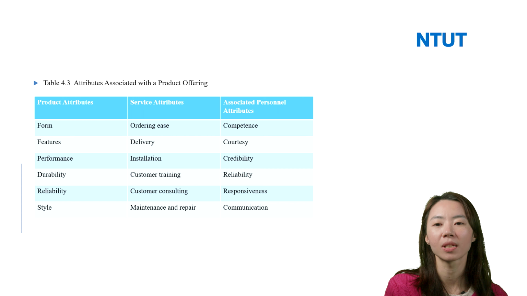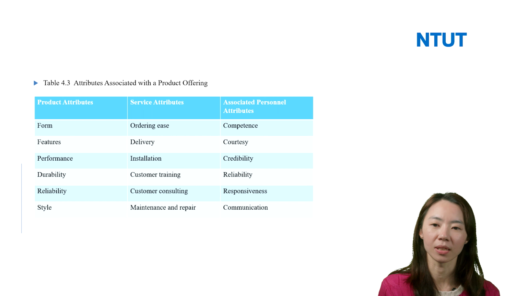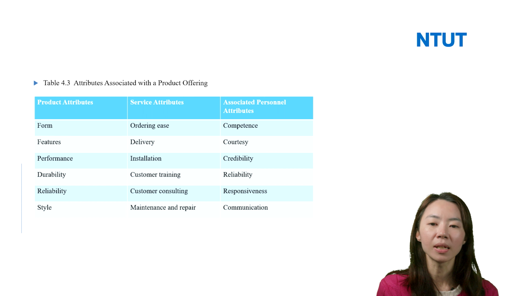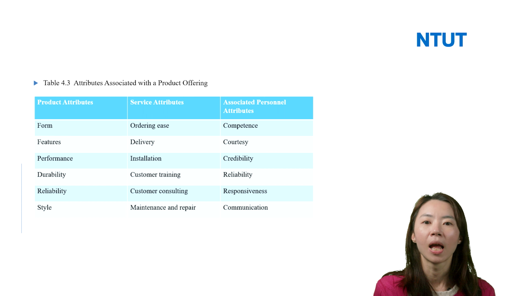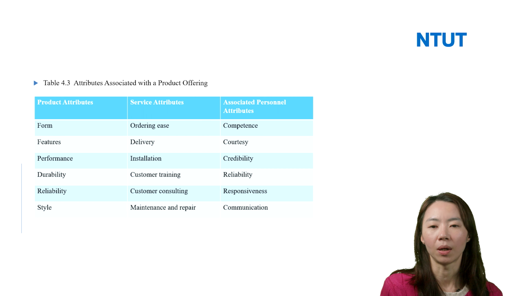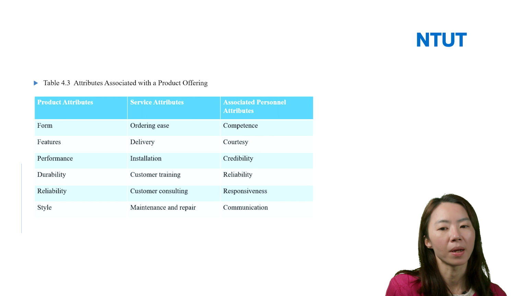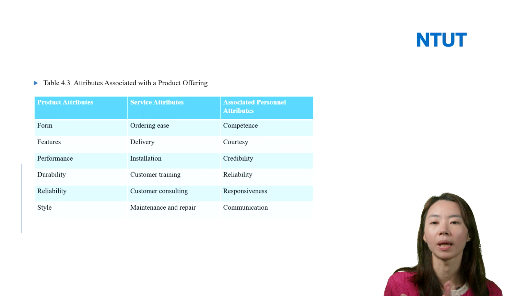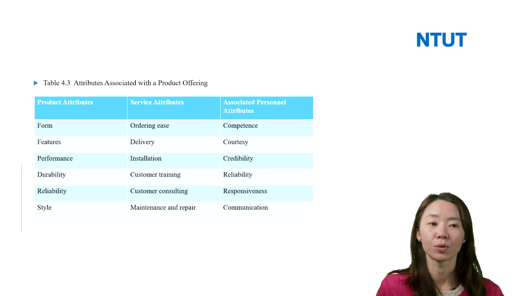The third is attributes like ordering access, delivery, customer training, customer consulting, maintenance and repair. And the personnel attributes are competence, reliability, responsiveness, and communication. So we can see many types of attributes.